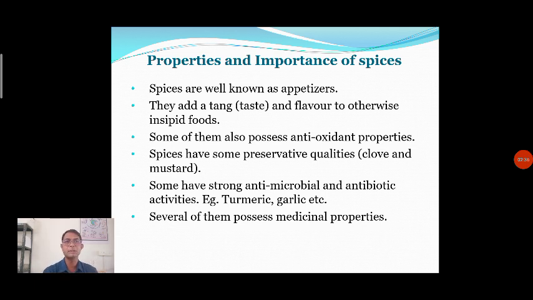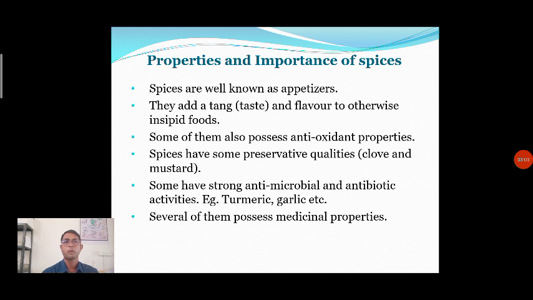These additions help to store the food material for a longer duration, so the shelf life of the perishable food is enhanced. Along with that, several spices possess medicinal properties.